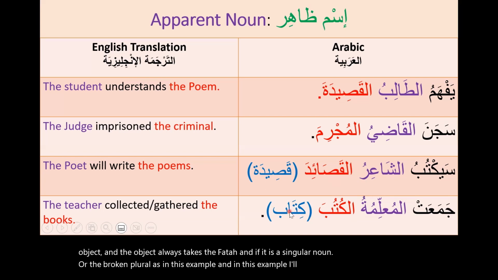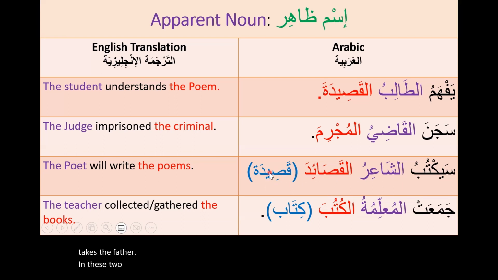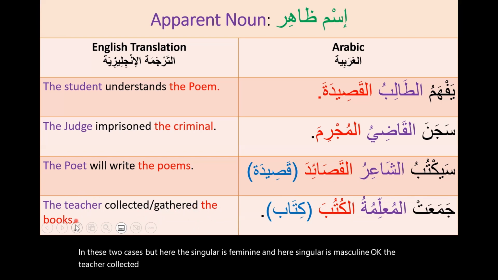Al-kutuba. So the singular is kitab, the plural is kutub, but because it's broken plural, it takes the fatha in these two cases, but here the singular is feminine and here the singular is masculine. Okay, the teacher collected or gathered the books.